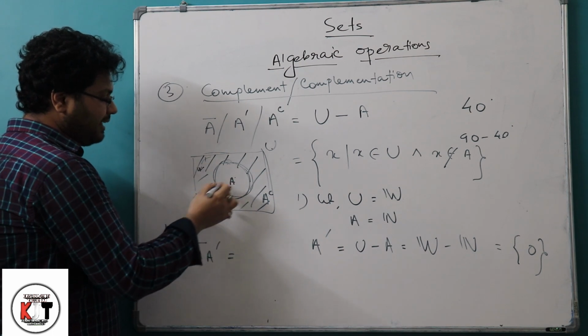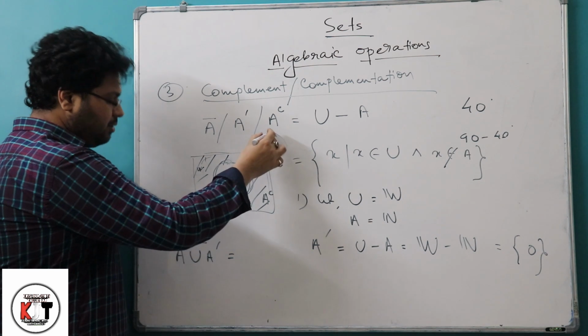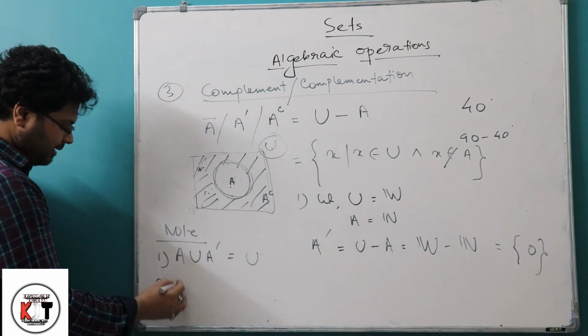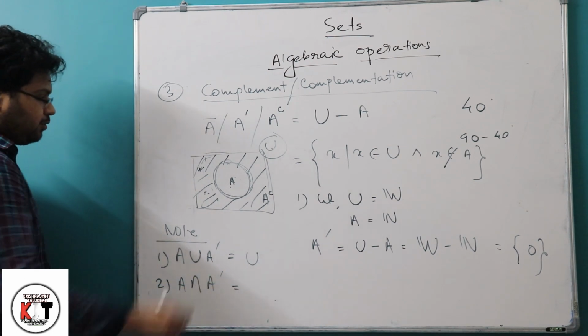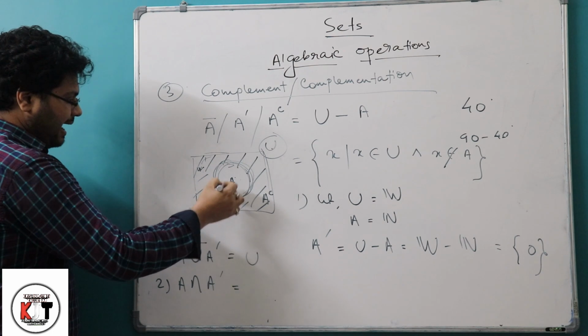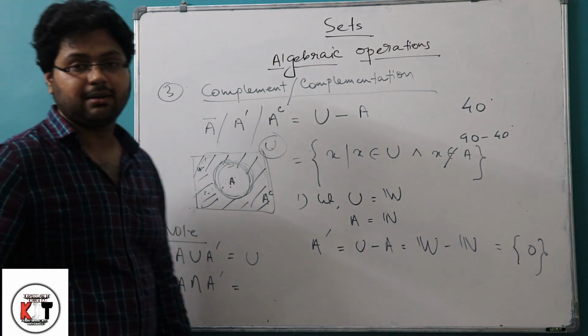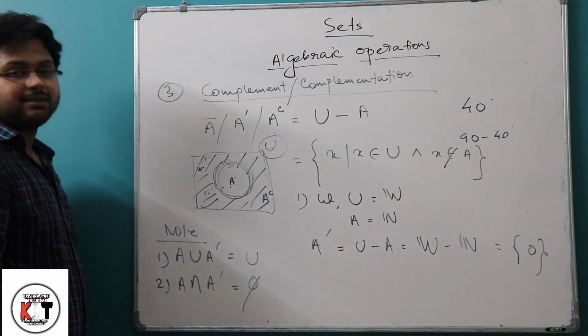If we combine or add these two sets, we will get the universal set. Similarly, if we take A intersection A complement, this is A and the outer side is A complement. There is no common region between these two sets, so we will get nothing, that is, we write the null set.